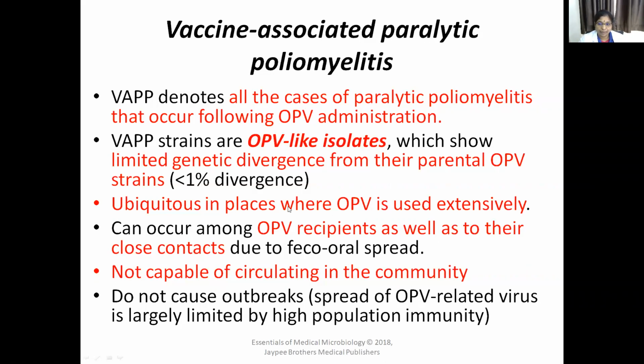But they are not capable of circulating in the community, so they don't cause any outbreaks. VAPP is seen especially in immunocompromised people, in some immunodeficient children, and in places where OPV is used extensively.